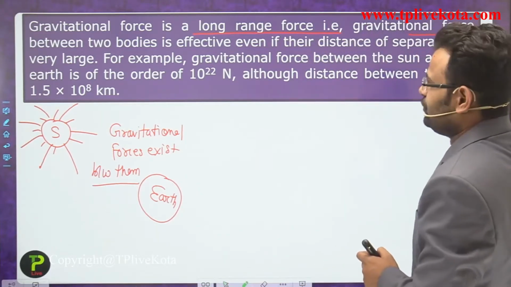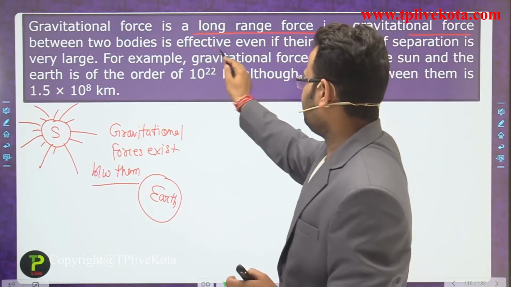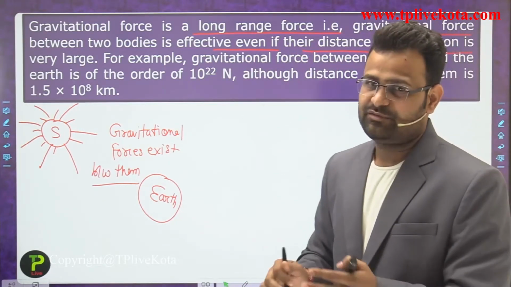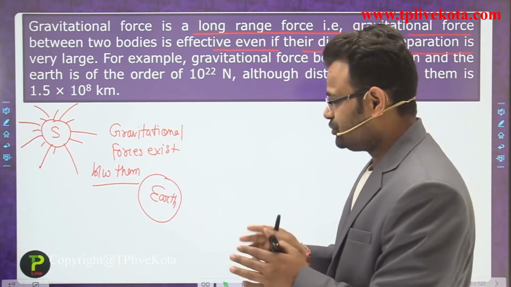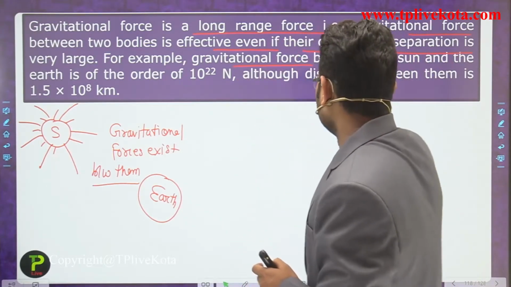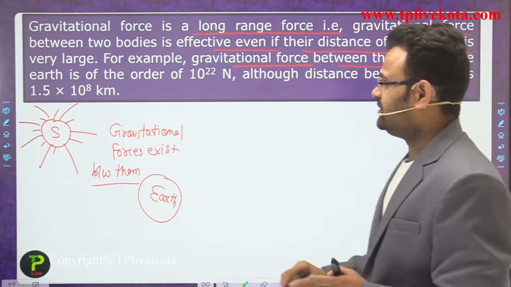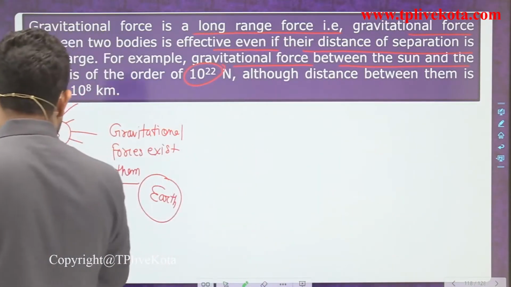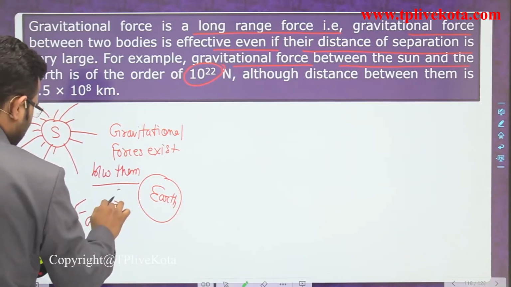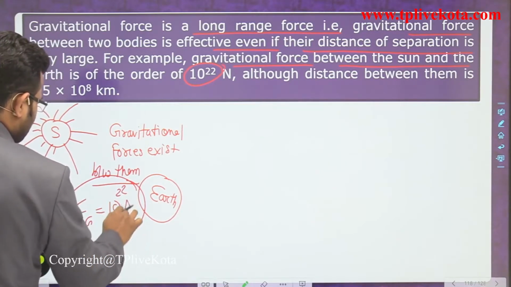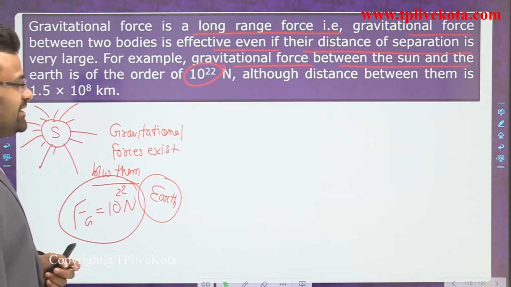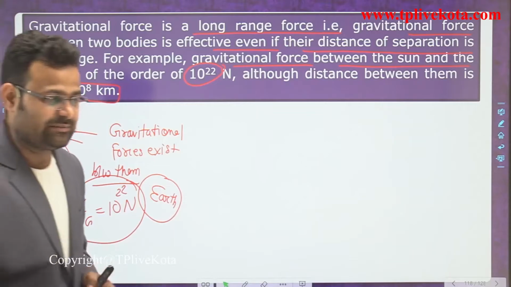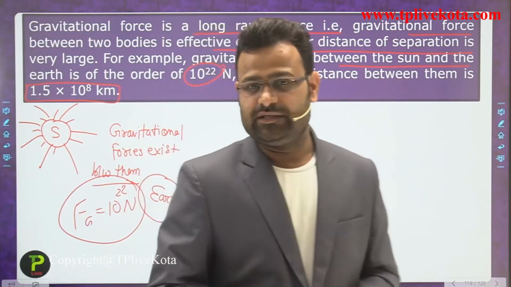So the gravitational force between two bodies is effective even if the distance of separation is very large. For example, the gravitational force between the sun and the earth is of the order of 10 to the power 22 Newton, although the distance between them is 1.5 into 10 to the power 8 kilometer, which is the distance between the sun and the earth.